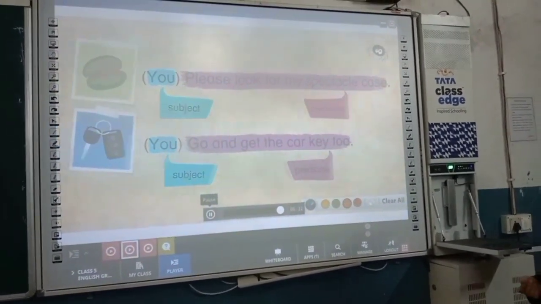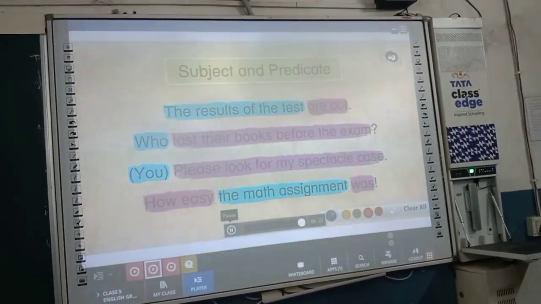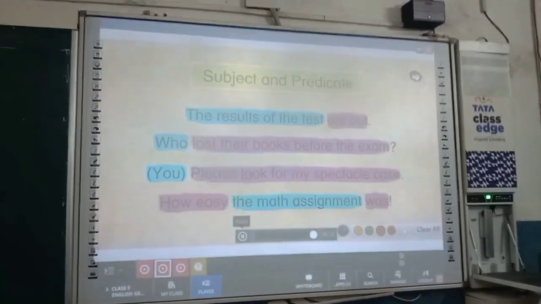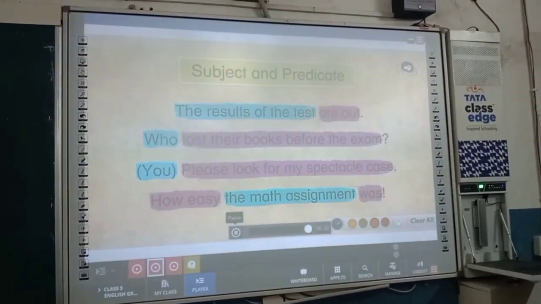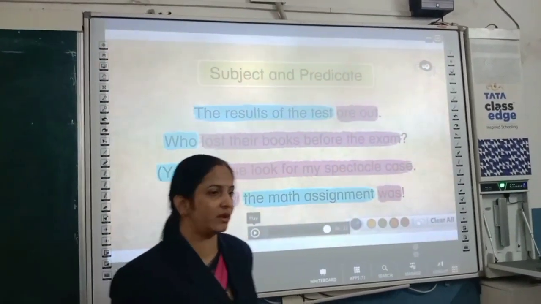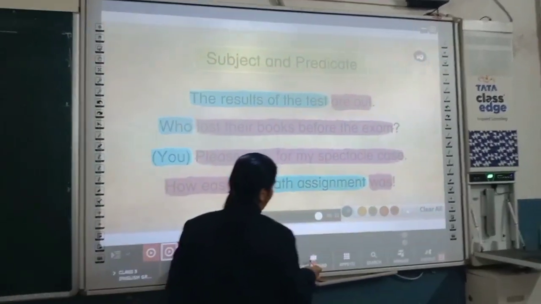Wasn't it fun learning about subjects and predicates? Now, try forming some sentences on your own and find the subjects and predicates in them. You must make your own subject and find the predicate. So let us take some examples of that.